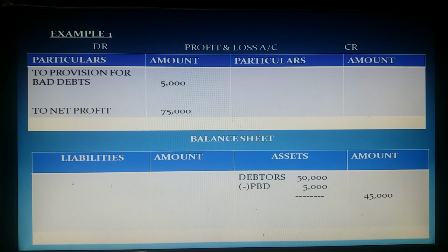Our current year profit is 80,000, but instead of showing 80,000 in the P&L account, from 80,000, 5,000 I am keeping aside and I created a provision with this 5,000 rupees. That provision is called provision for bad debts. Then, since I have a doubt regarding this 5,000, from debtors also I am removing this 5,000 rupees, and I am showing debtors with 45,000 only.